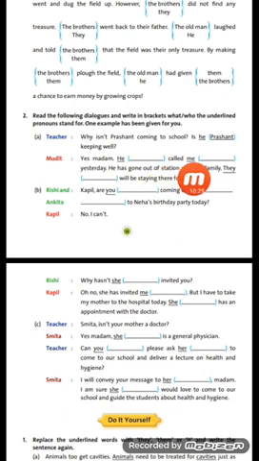Now who is "me" here? Whom did Prashant call? Who is talking here? Mudit. So Mudit is "me" here. So we will write here Mudit, he called me yesterday. He has gone out of station with his family. Now why isn't he coming to school? Why isn't Prashant coming to school? Because he has gone with his family to some other station.